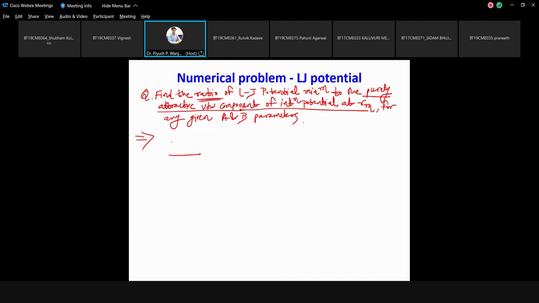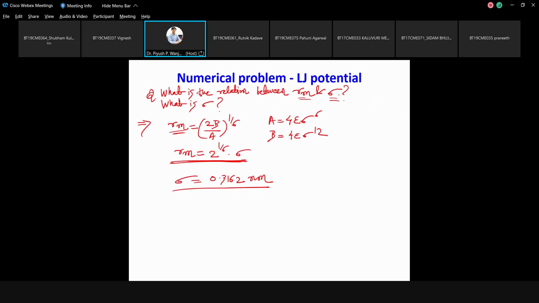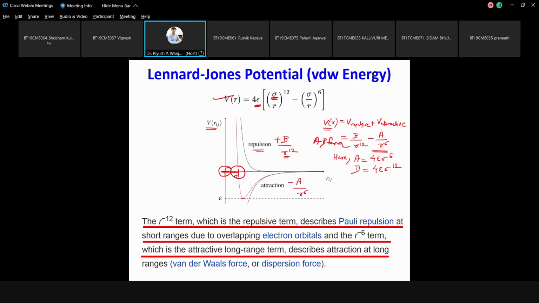Okay, so I'm writing this properly. What has been asked to you is the Lennard-Jones potential minimum. So again, what you have taken earlier, V of Lj of Rm, equals something at Rm. This something at Rm is V of VDW, the attractive part. They have asked for the purely attractive van der Waals component of the Lennard-Jones potential. Now this you will understand only if you have understood this particular plot properly.